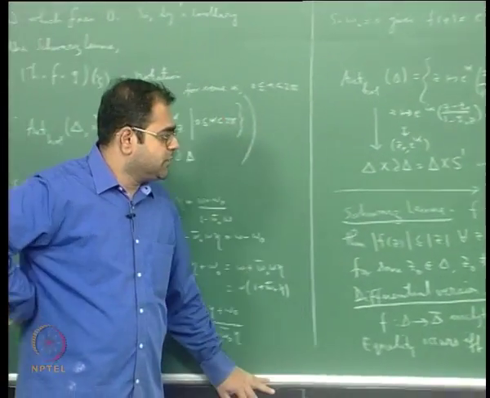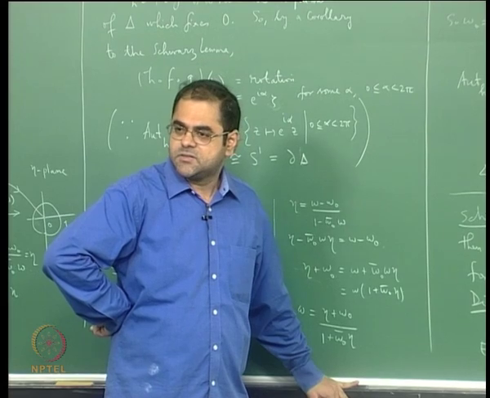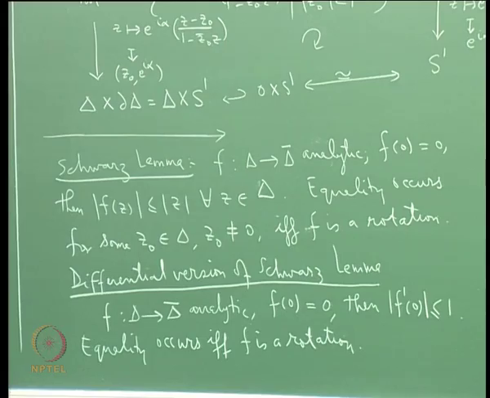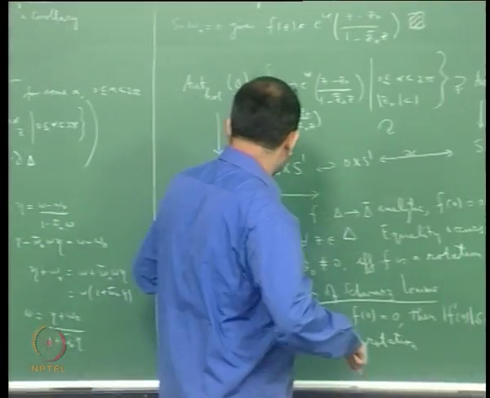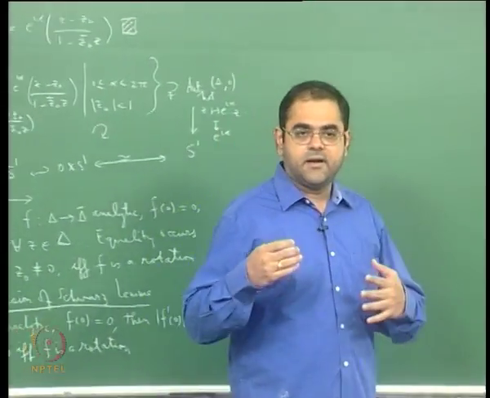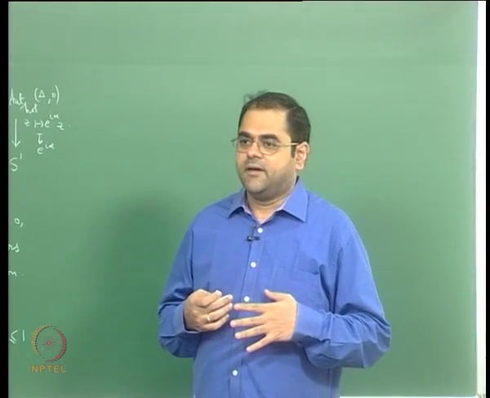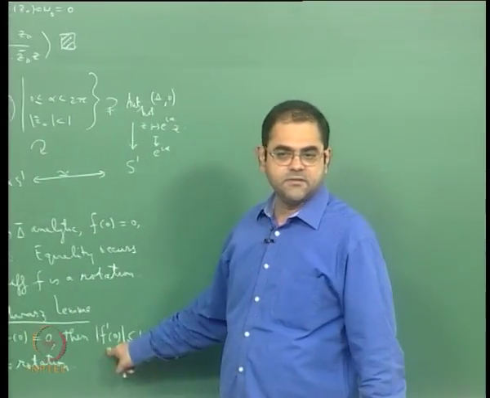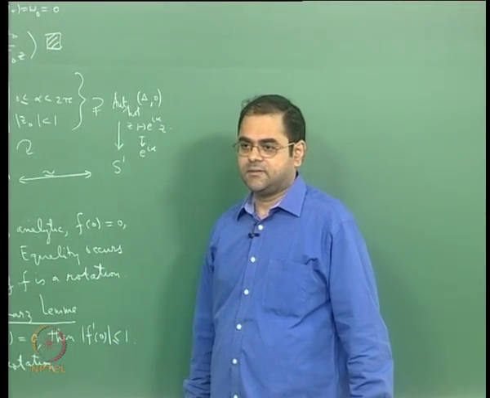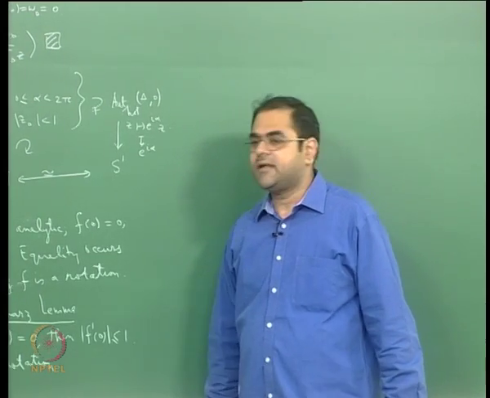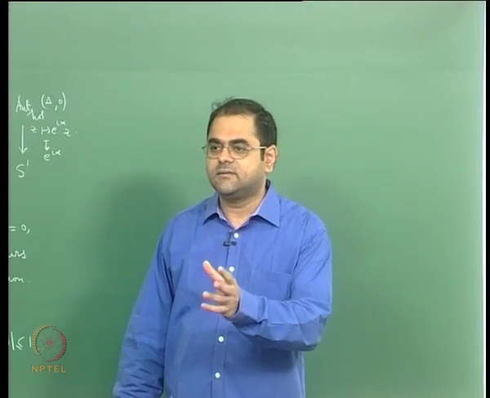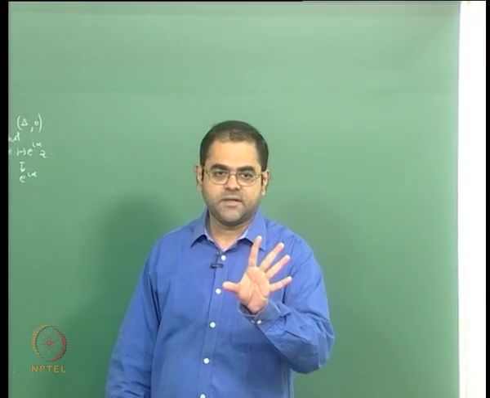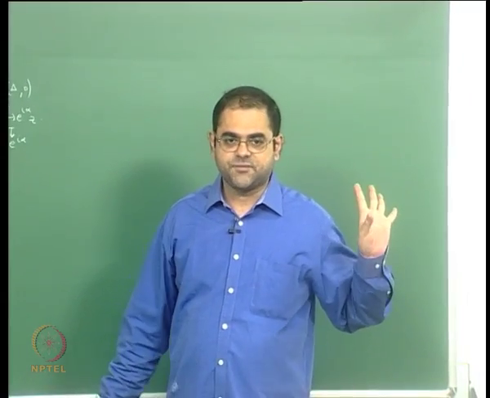So this is the differential version, or infinitesimal version, of Schwarz's lemma, because the original statement involves f, whereas the differential version involves its derivative; it gives you a bound for its derivative. The derivative of any analytic map from the unit disk to the unit disk at the origin cannot exceed 1, and it will be 1 only if it is a rotation. If it is not a rotation, then it will be strictly less than 1. That is what it says.